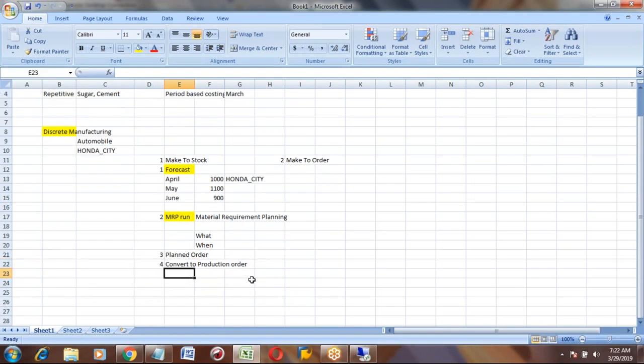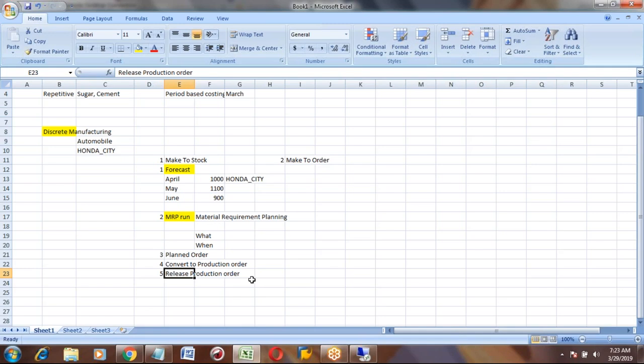Once you get this production order, next you will release this production order. Release means you are handing over this production order to a shop floor person to assemble this car. Release is nothing but it is now production order is ready. You can start producing the product from today.